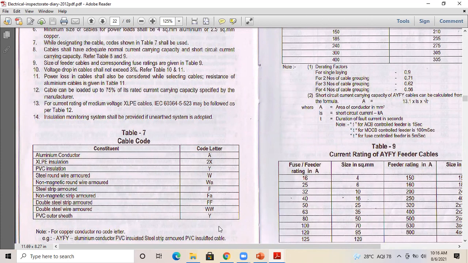Conductor is aluminum, insulation is XLPE, steel round wire armored, PVC outer sheath. A2XWY, yeah, correct. So this is how we represent the cable using cable codes.